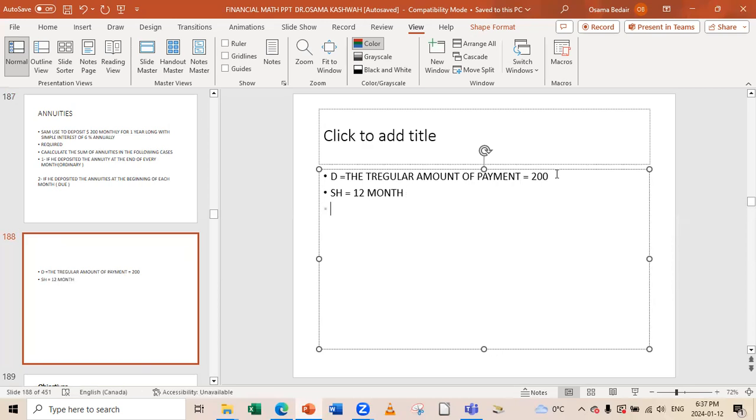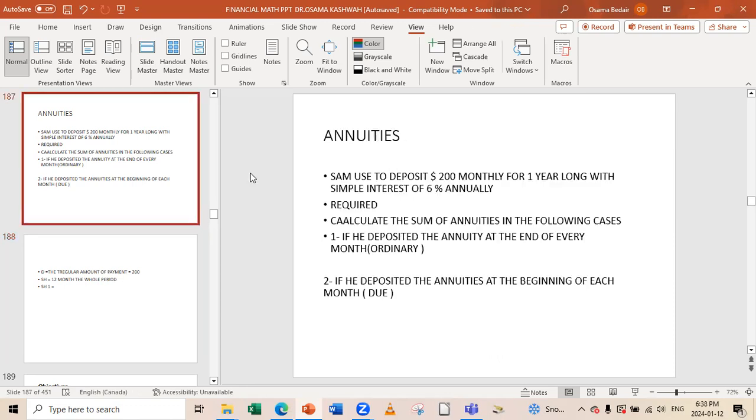We have also SH1, which is the time between the duration. SH is the whole period, which in the example was 1 year, monthly for 1 year.